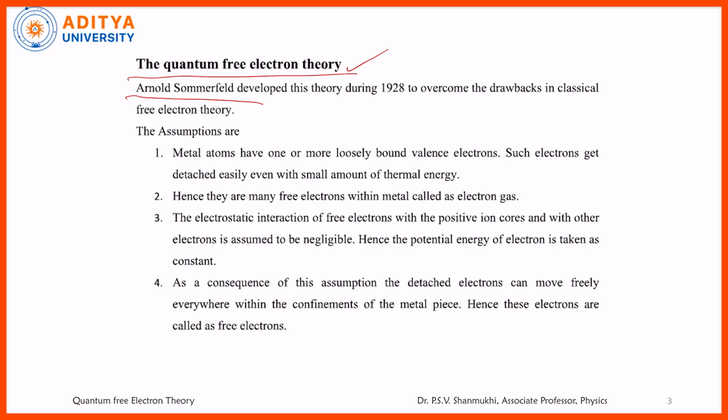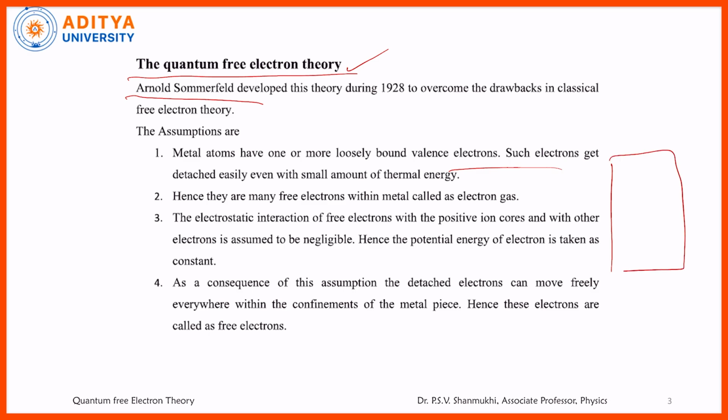Actually, classical theory failed to explain many properties of metals. To overcome those drawbacks, Sommerfeld proposed a free electron theory, that is the quantum free electron theory. As per this, every metal contains a large number of free electrons. They are called electron gas or free electrons. The collision theory is completely ruled out in the quantum free electron theory, and these free electrons are moving freely and randomly. But as per the quantum theory or de Broglie hypothesis, each electron is regarded as an electron wave.